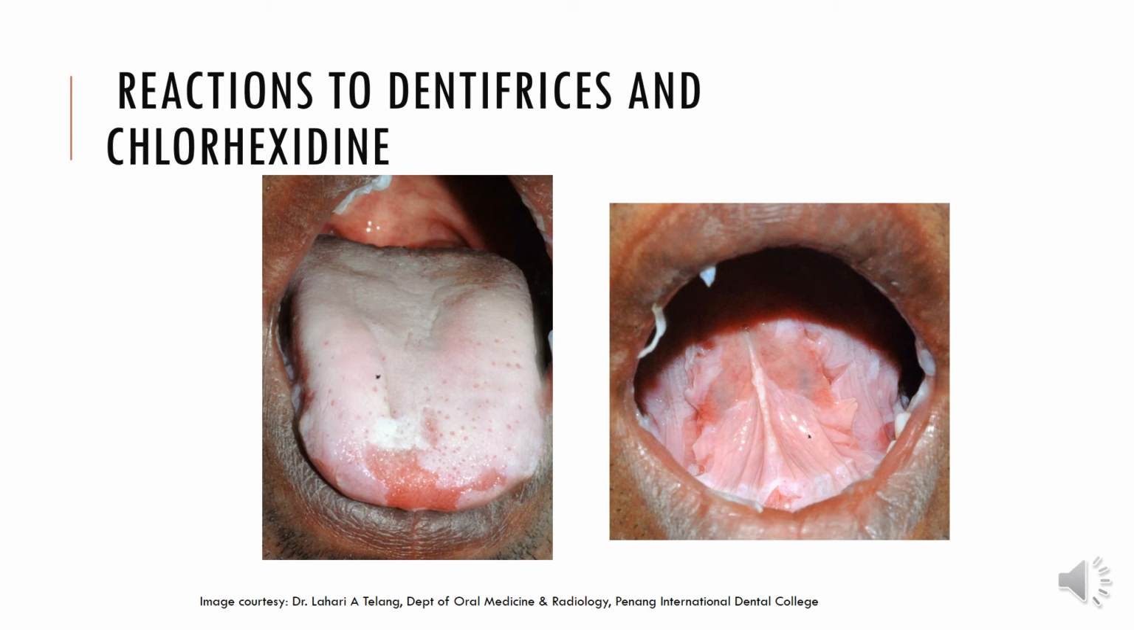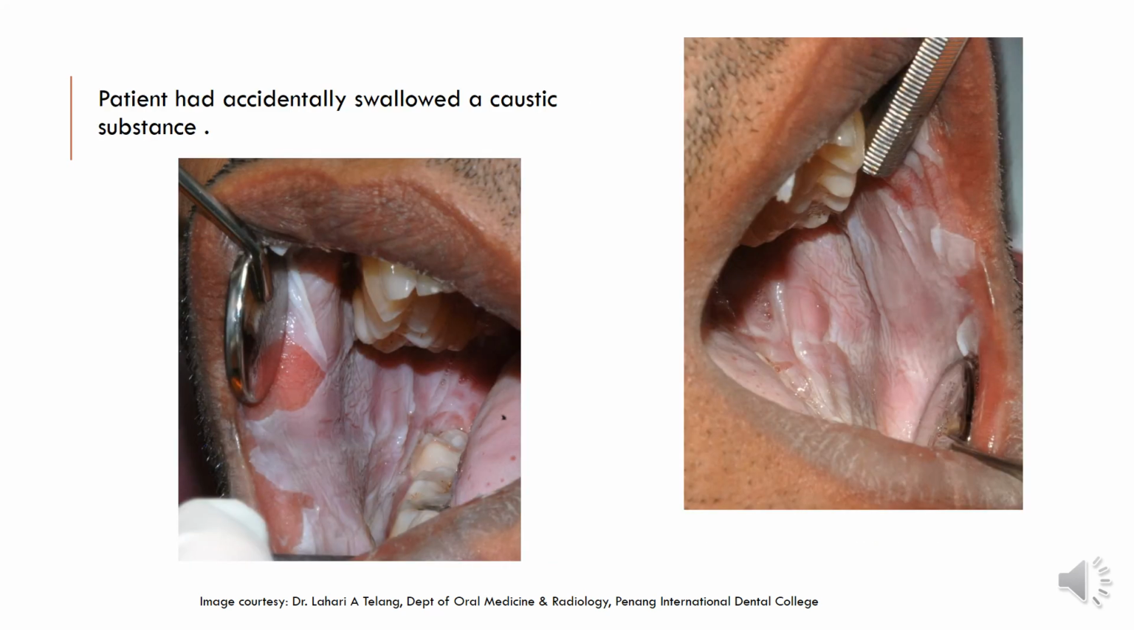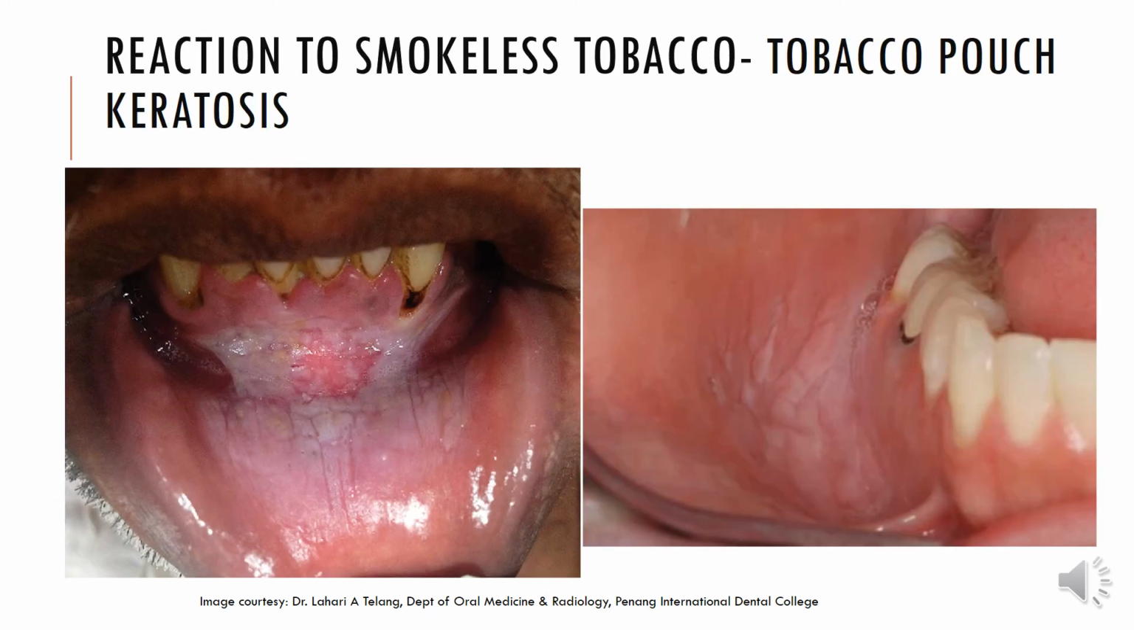This is a reaction of a patient to dentifrices and chlorhexidine. This is one of our cases, in fact, who had a chemical burn which left him with the entire oral mucosa stripped off. You can see that the mucosa has a chemical burn from a caustic substance which he accidentally had in his oral cavity, and then he spit it out. But by then the substance had already done damage to his oral mucosa. Of course, the patient healed within a few weeks' time.